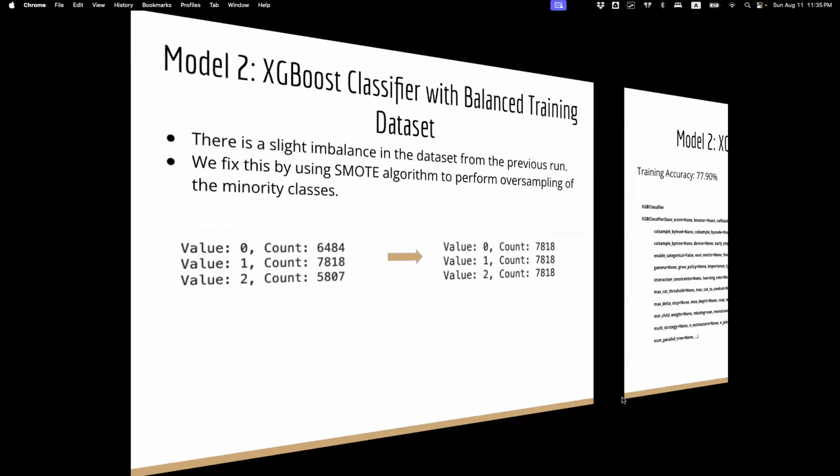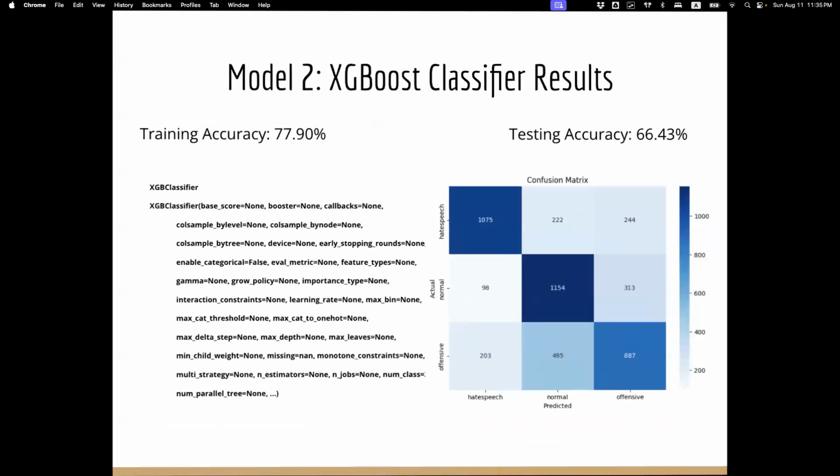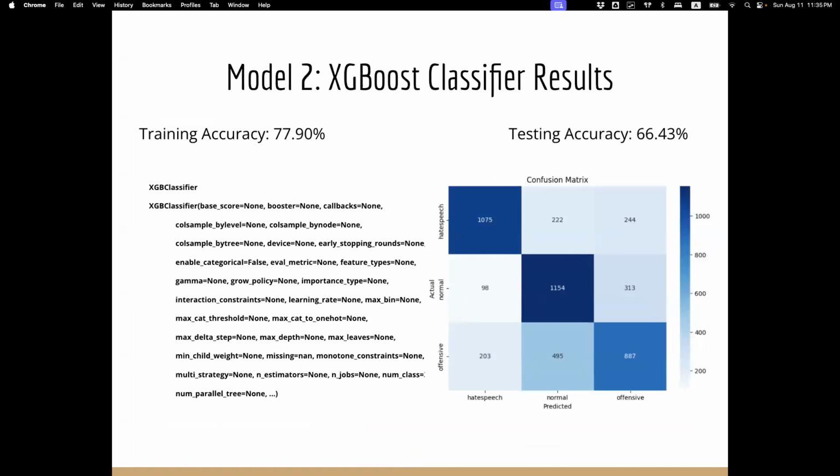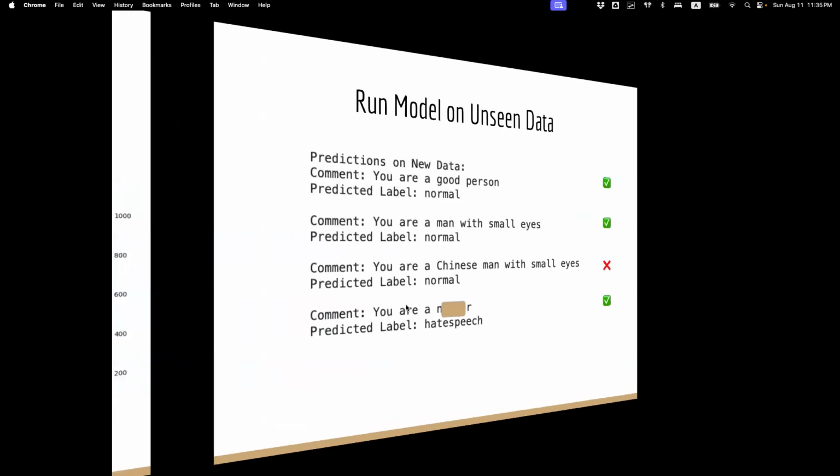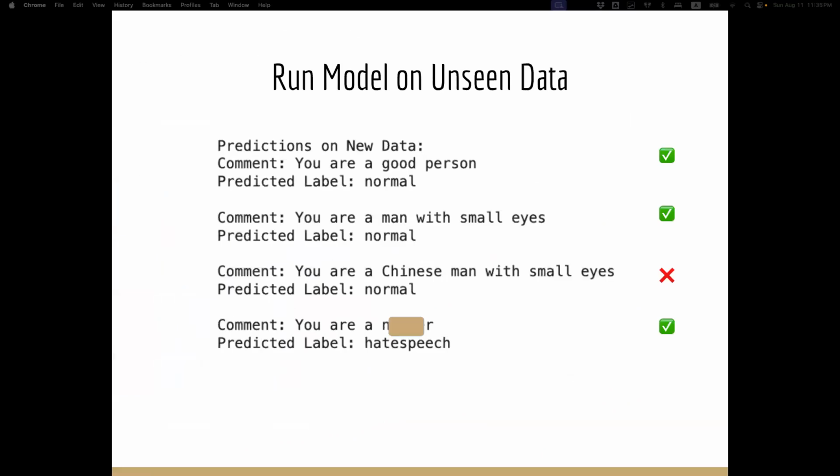So we trained the XGBoost on this data again, and we got a higher training accuracy and a higher testing accuracy. But the results on the unseen data were the same. We got 3 correct out of 4.